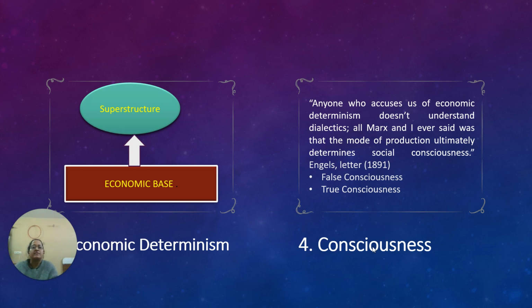But when workers across the country, across the world unite together and come to know that their condition is really bad and they have to fight for their rights, then this false consciousness converts into true consciousness. And this class in itself converts into a class for itself. Then there is a clash of interest, a protest for rights and everything else: better working conditions, better pay, and a number of benefits that are demanded. So this is the true thing about false consciousness and true consciousness. Okay, that was a brief introduction.